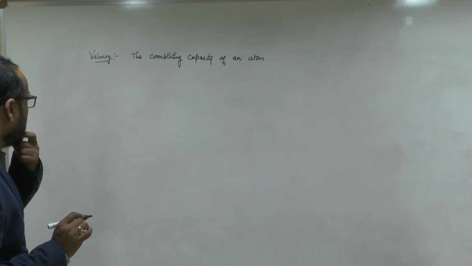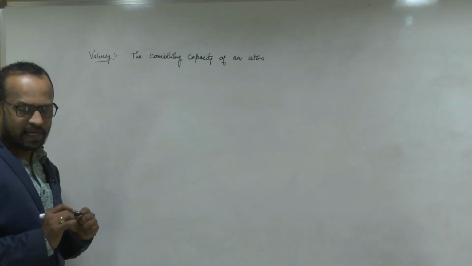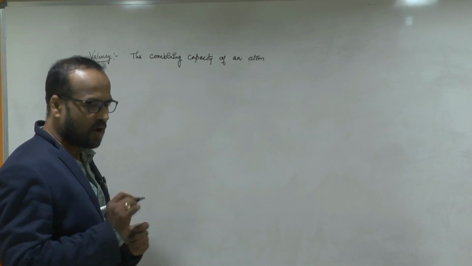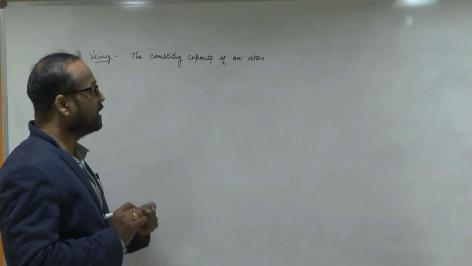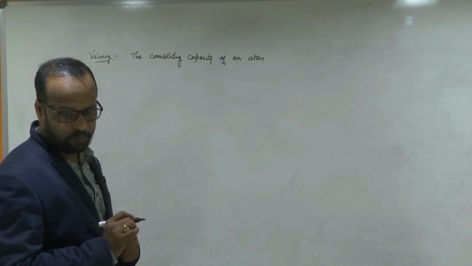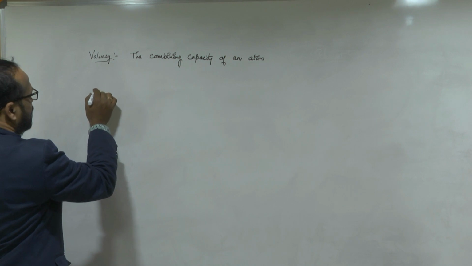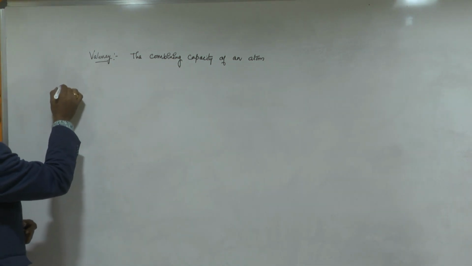Now I will give the list of 20 elements, and I will give their valency also, and I will explain today how to write the formulas. You have to learn the elements first, and then you have to write the formulas also. So here you see, I will write from here first.